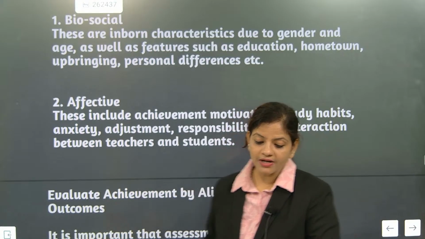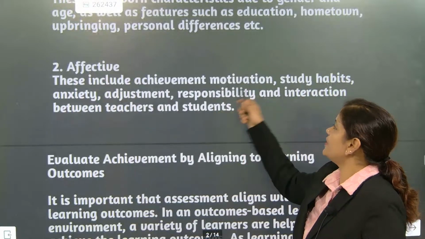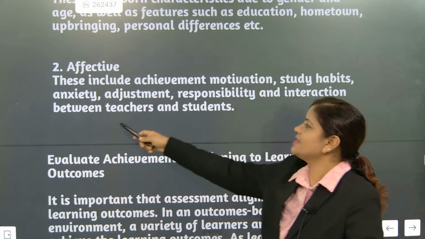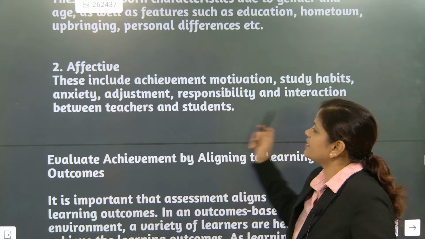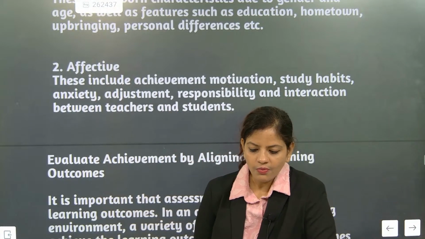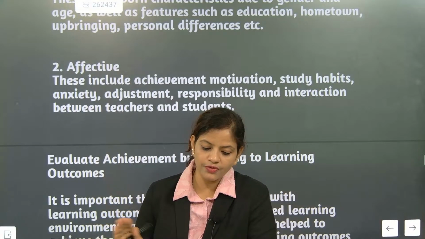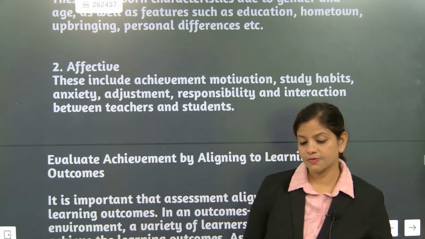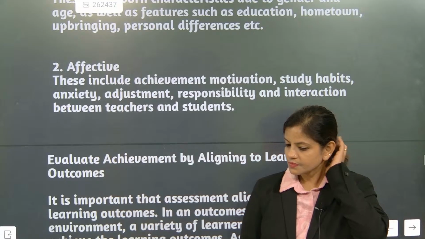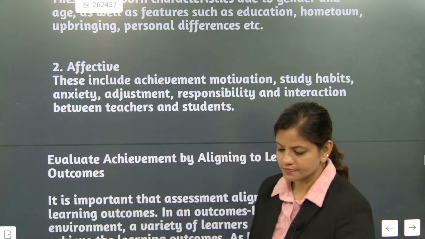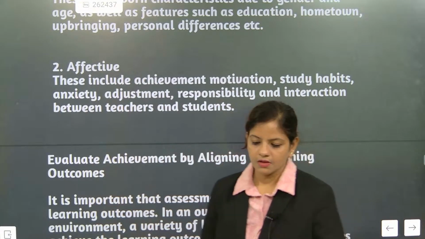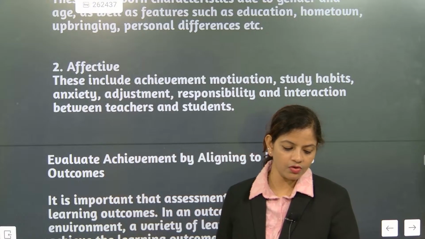And the second part is effectiveness. This includes achievement, motivation, study habits, anxiety, adjustment, responsibility, and interaction between teacher and student. Why have they given two things in two different ways? चलो बताओ इसको. इन दोनों पार्ट को कैसे दिया है और क्यों दिया है, ये तुमको आंसर देना पड़ेगा.